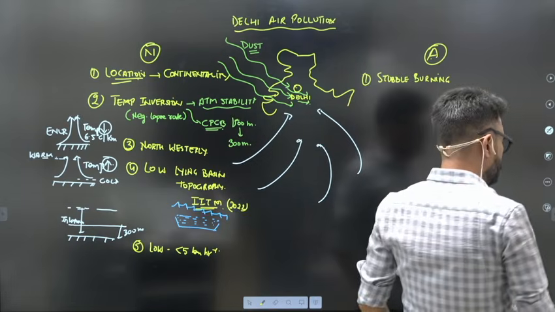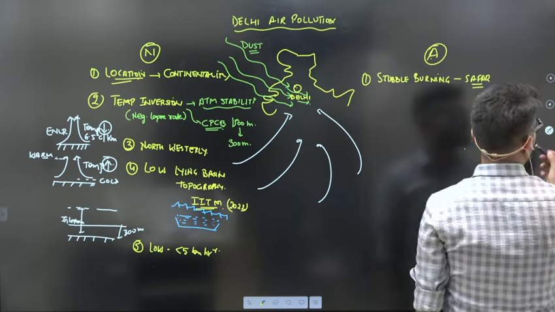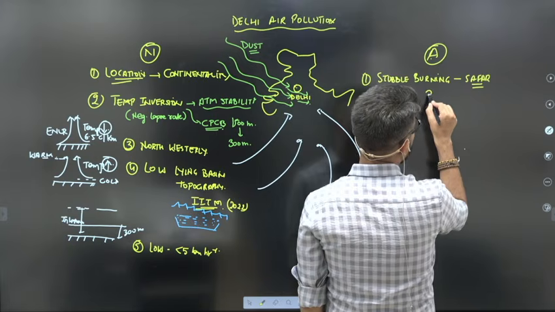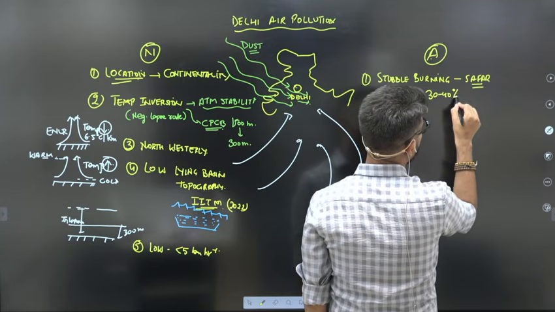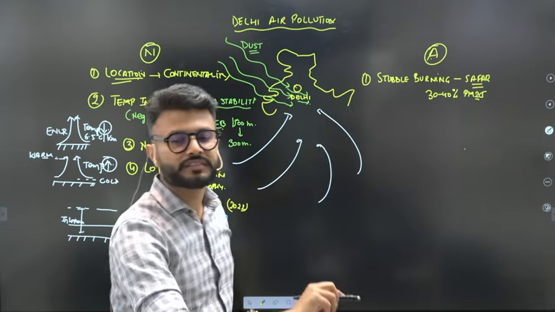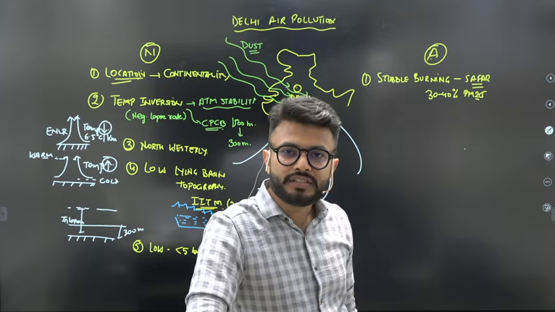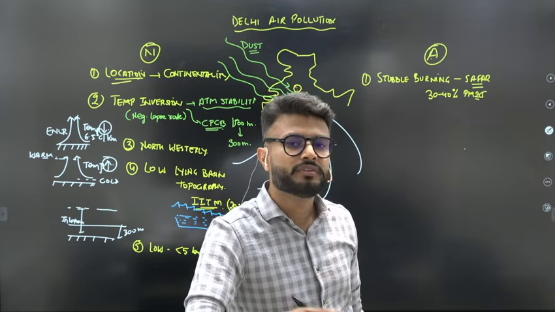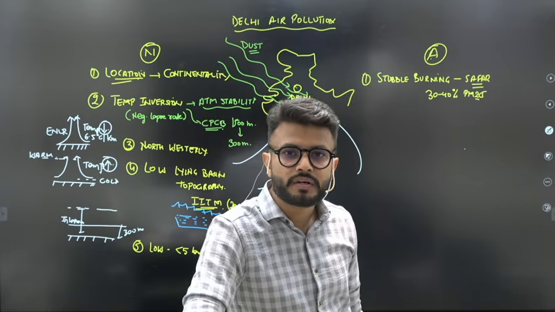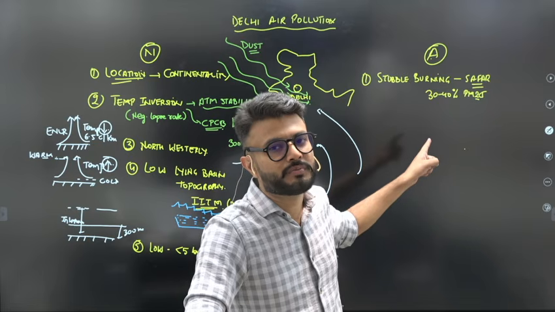There was a report by SAFAR. The SAFAR report claims that every year, on an average, because of this stubble burning, there is an increase of 30 to 40% of the particulate matter 2.5, PM 2.5. So it increases, right? But what we need to understand is that this year there were Punjab floods because of which the agricultural fields got destroyed, and there were very few incidences of stubble burning. Still, Delhi has experienced one of the worst air pollution.